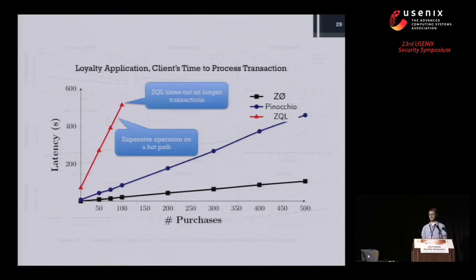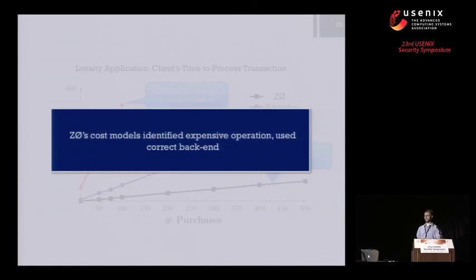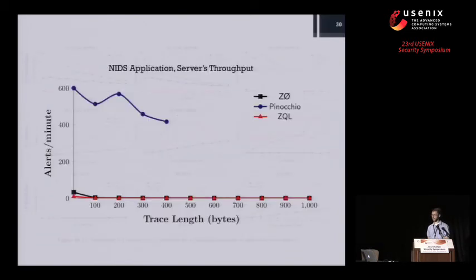So this actually causes ZQL to time out on pretty small inputs, just 100 purchases in the history. The other two solutions do a lot better. They scale to all the data sizes that we tested, but you can see that the zee-not solution scales much more gracefully, right? It's got a smaller constant on that linear growth. And so this basically just shows that the cost models zee-not built did a good job identifying this expensive operation and sending that off to Pinocchio instead of letting ZQL handle it.